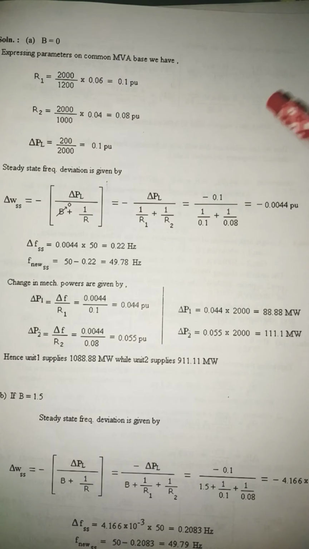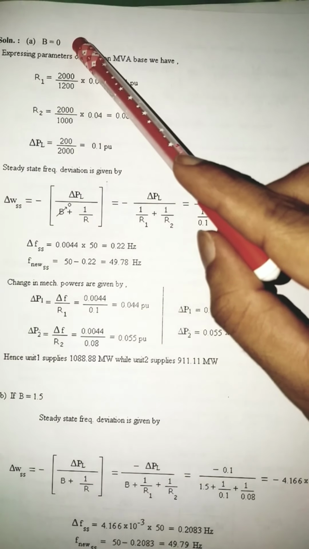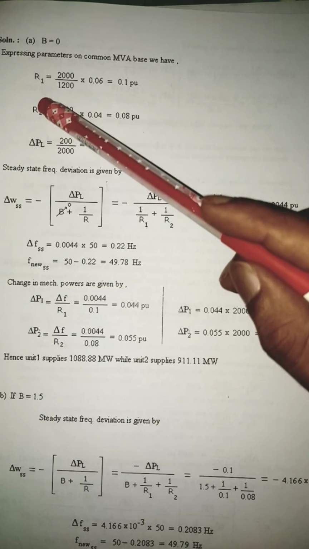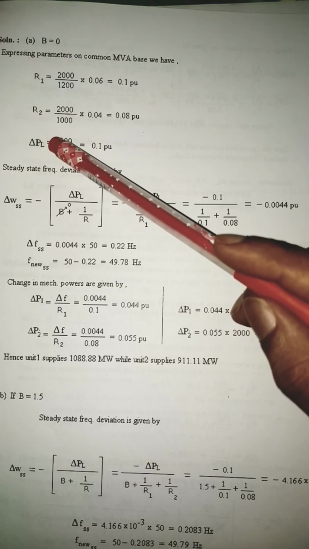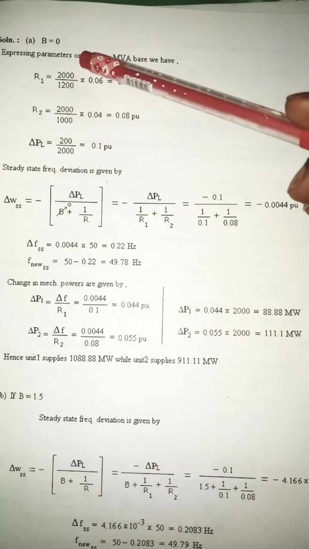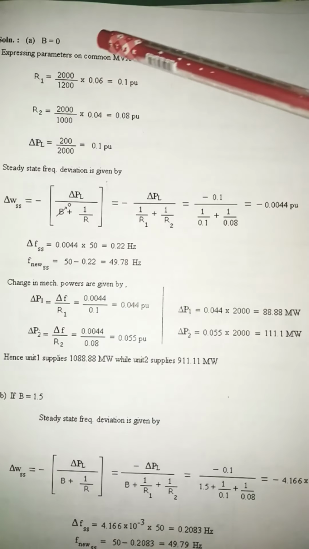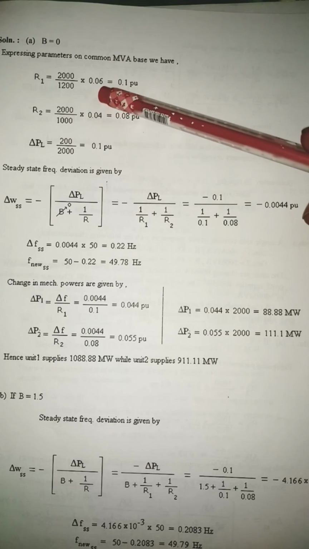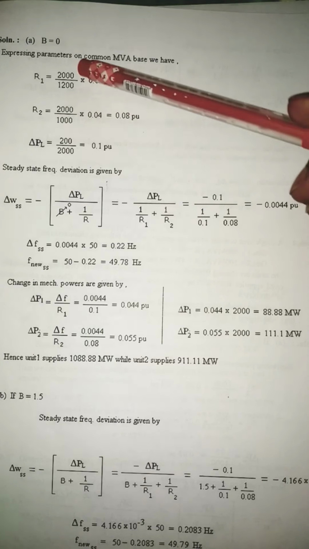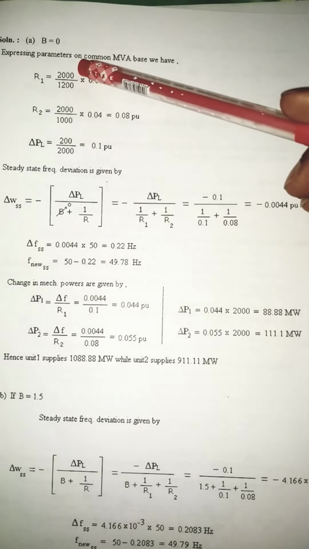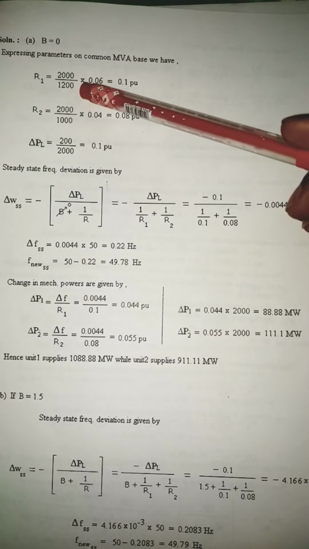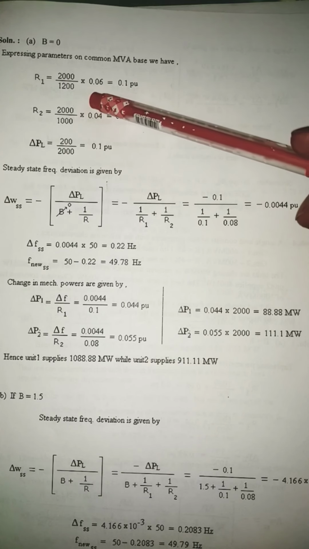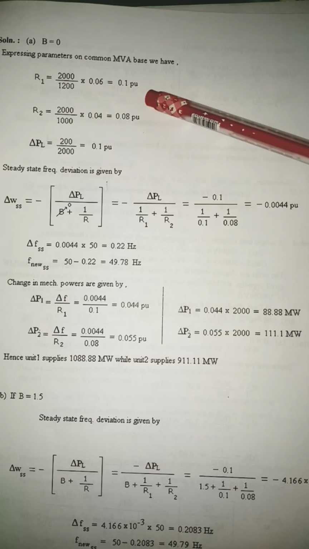First of all, in case 1, B is equal to 0. We'll write down B equal to 0, and first we'll be calculating the regulation of machine 1, machine 2 and the load in per unit. So you know that in order to convert regulation from actual to per unit, we take MVA new by MVA old into the actual regulation that is given. So MVA new will always be the common base, that is 2000, divided by MVA old, which is the given value, multiplied by 0.06, which is 6% for the first machine. So the value will be 0.1 per unit.